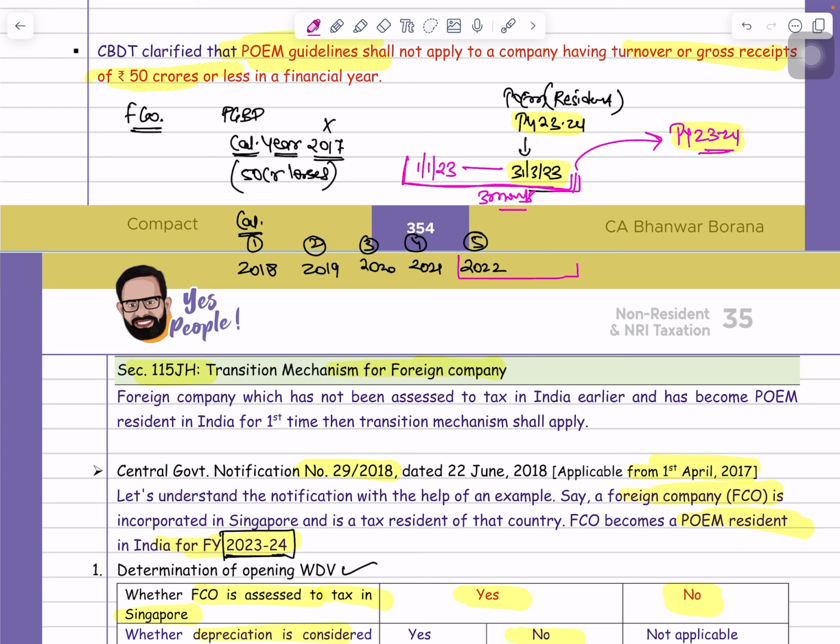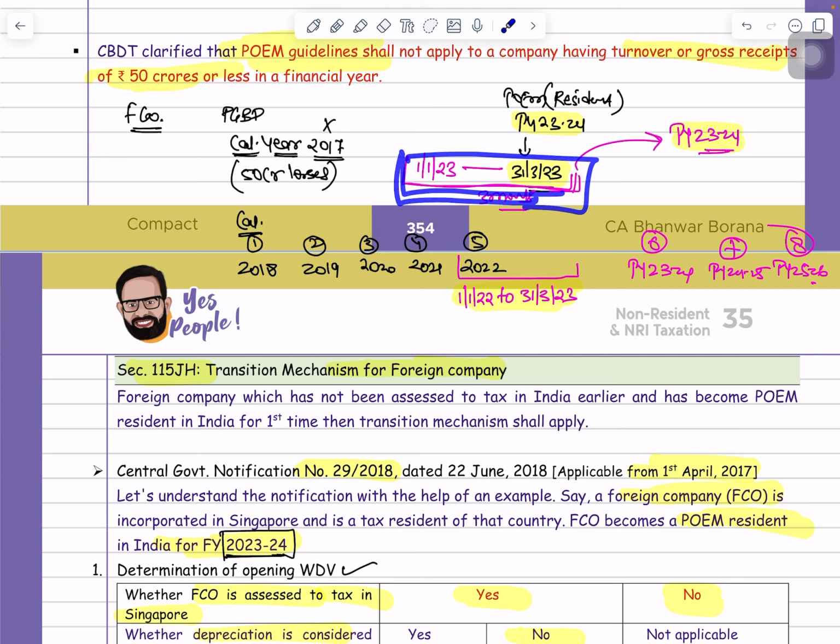So 2022 account will be from 1st January 2022 till 31st March 2023. So here guys, this will be a 15 month account, and for set off and carry forward, this 15 months we will consider as 1 year. So this is the 5th year of your set off and carry forward. Now guys, previous year 23-24 will be the 6th year, previous year 24-25 will be the 7th year, and previous year 25-26 will be your 8th year of set off and carry forward. Hope you understood this concept. And guys, if this particular period is 6 months or more, then it will be treated as a separate accounting year.